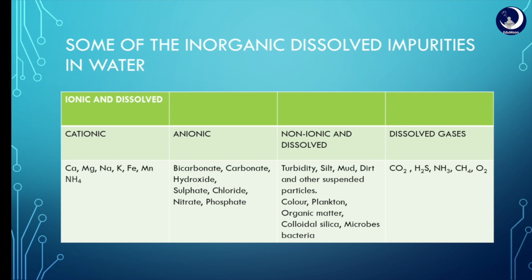These are some of the inorganic dissolved impurities in water. Some are cationic like metals, some are anionic like bicarbonates, carbonates, etc. And some are non-ionic and dissolved that mainly consist of mud and silt particles. Some are dissolved gases like oxygen, carbon dioxide, methane, ammonia, hydrogen sulfide, etc.